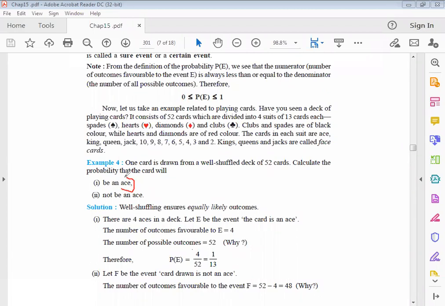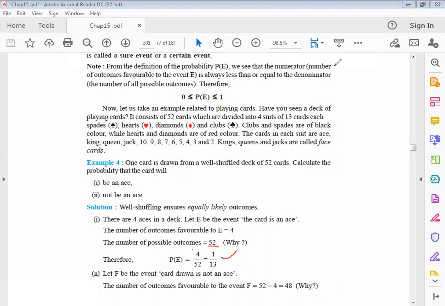Now, students, you know how many aces are in the 52 cards, right? There are 4 aces, one each of spade, hearts, diamonds, and club, right? That's why the probability of getting an ace is 4 by 52, because the total number of possible outcomes is 52. Yes or no? Now the probability of getting an ace, that is 1 by 13.